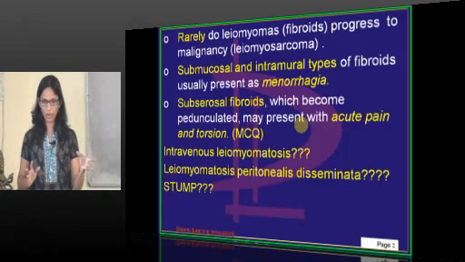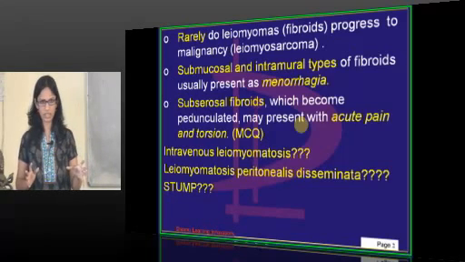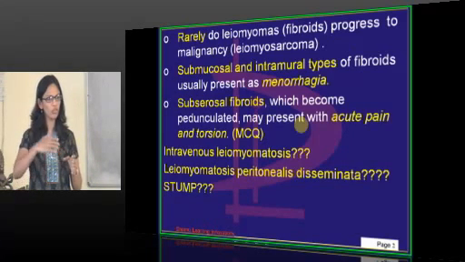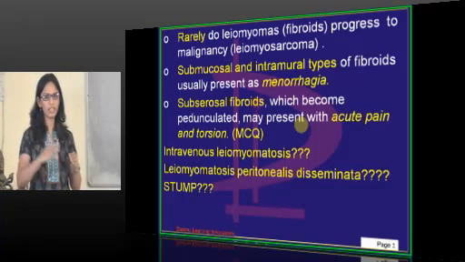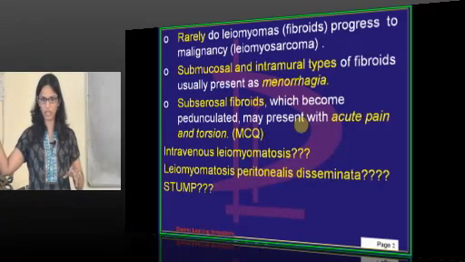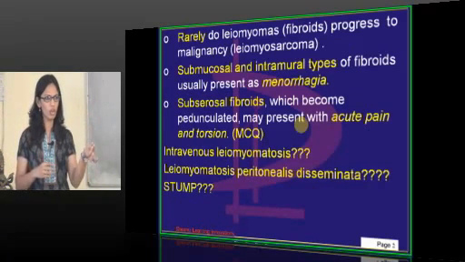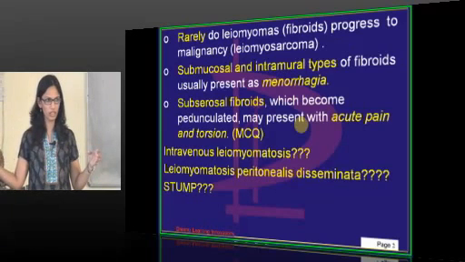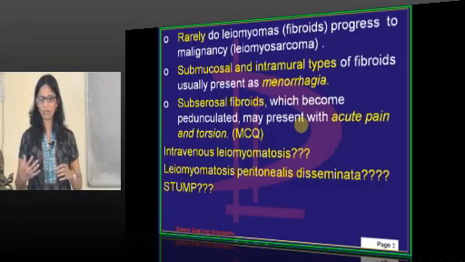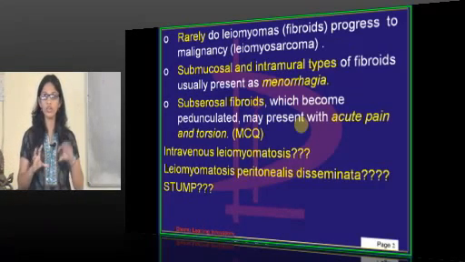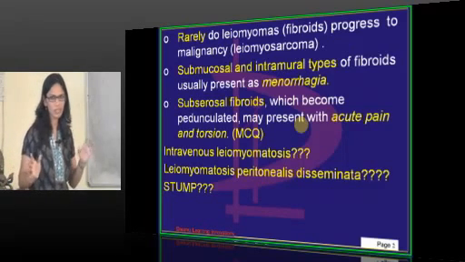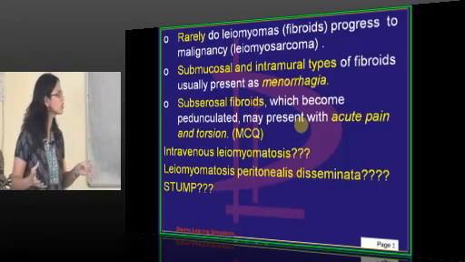Just like a fibroid is very hard in consistency, it will be growing over a period of 10 to 20 years. The patient might have it at the age of 22, but she might complain at the age of 35 of menorrhagia, because at that time it might have been very small and has now grown over 10 years. But this leiomyosarcoma, which is a malignant one, will grow very rapidly, very fast, and it will not be hard in consistency, it will have a very soft consistency. So that is the main difference between a leiomyoma and a leiomyosarcoma.